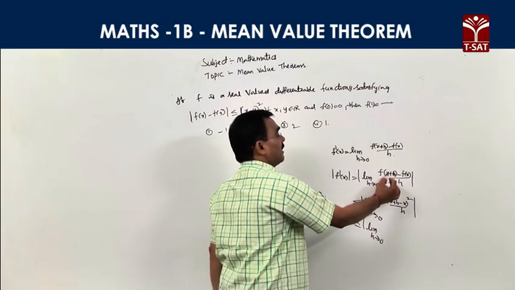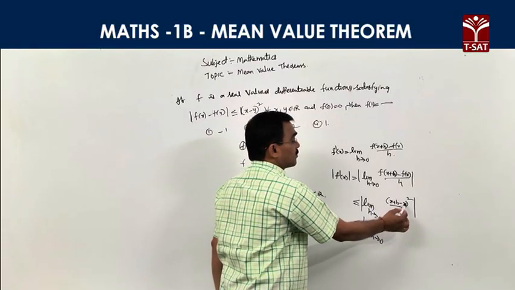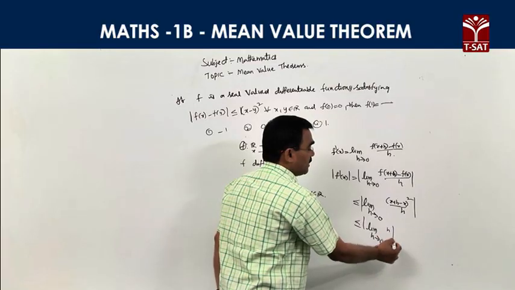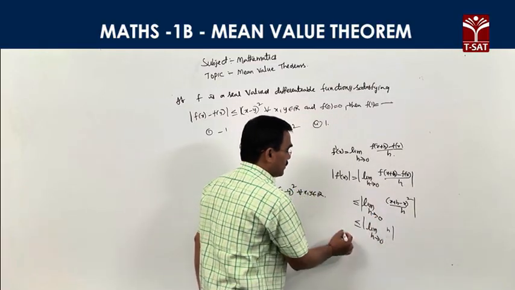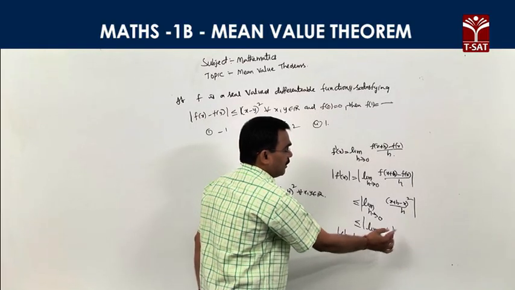According to our condition, mod f of x minus f of y is less than or equal to (x minus y) whole square. So this is less than or equal to (x plus h minus x) whole square by h, limit h tends to 0. Here h square by h is h, so mod f dash x is less than or equal to limit h tends to 0 of h, which is 0.